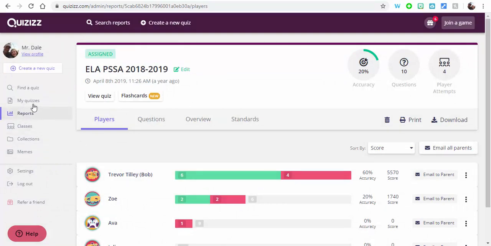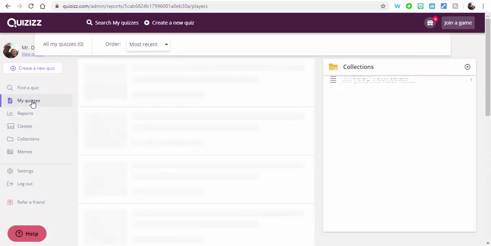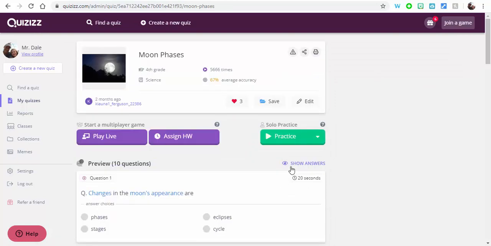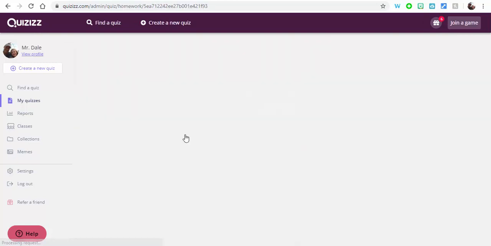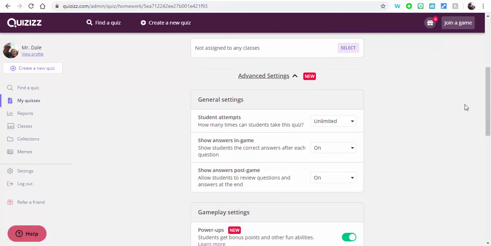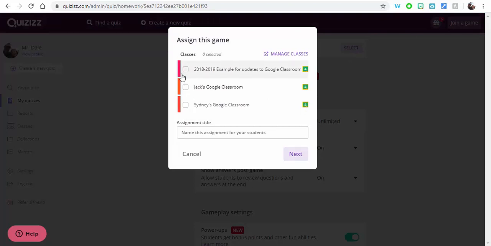And something really kind of nice is, let's go into a quiz that I want to share. So let's do this moon one again. If I want to assign this as homework, you can see right down in here, I can select a specific classroom. Now again, we're in my personal Gmail right now.